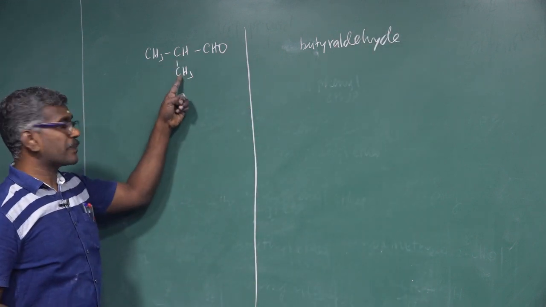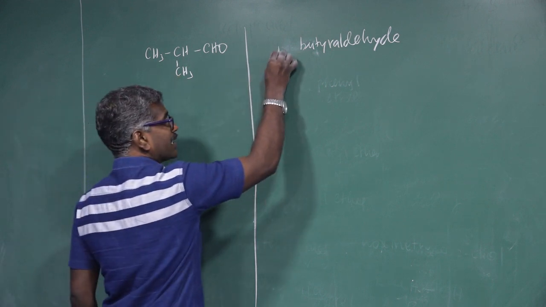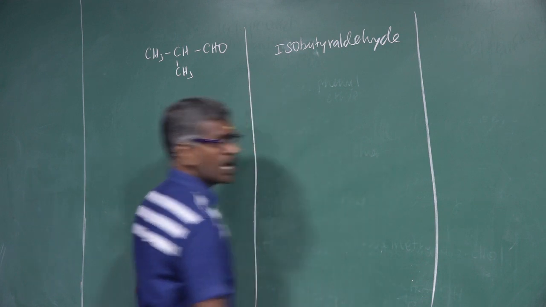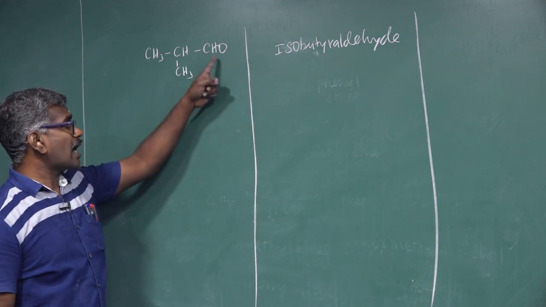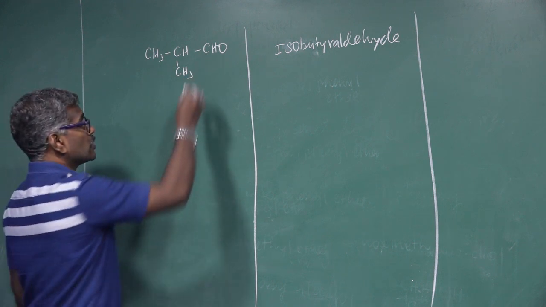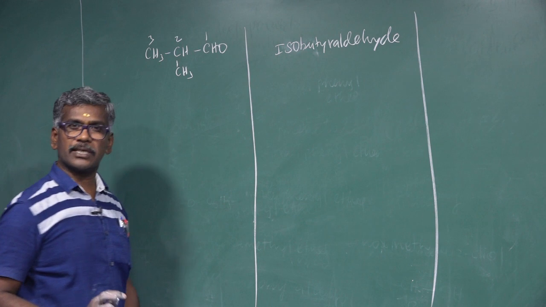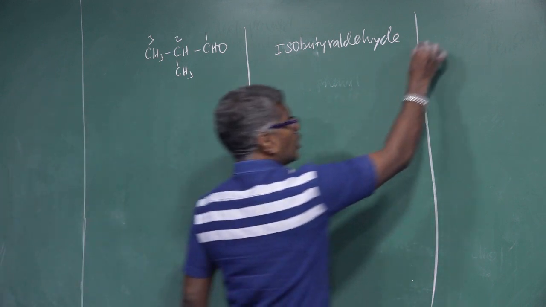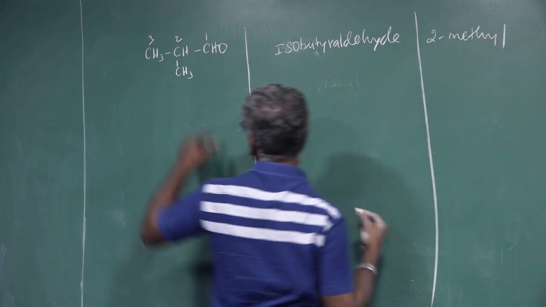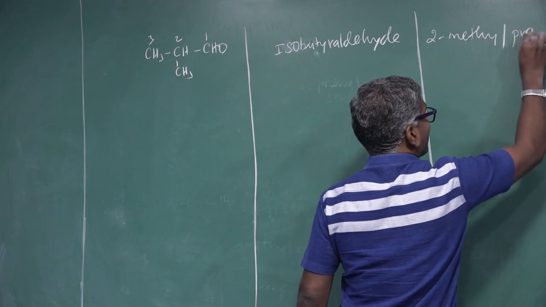At the second carbon there is a branch. Branch one, first one same, in iso. So the correct name is isobutyraldehyde. IUPAC name: the aldehyde group is always present at a terminal, give it the least number. So 1, 2, 3. In the second position there is a methyl group, so 2-methyl. Remaining how many carbon atoms? 1, 2, 3. So propanal.